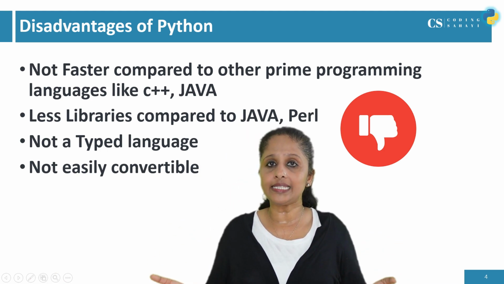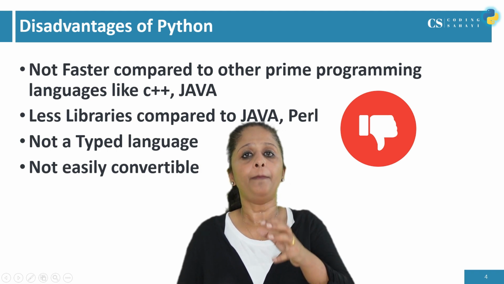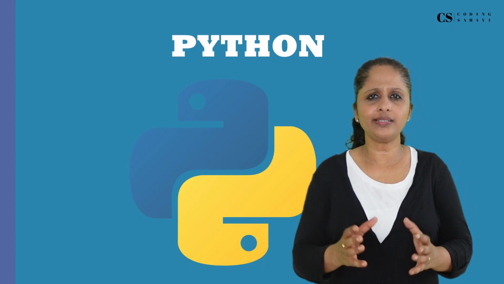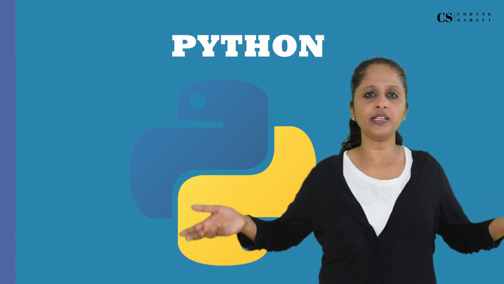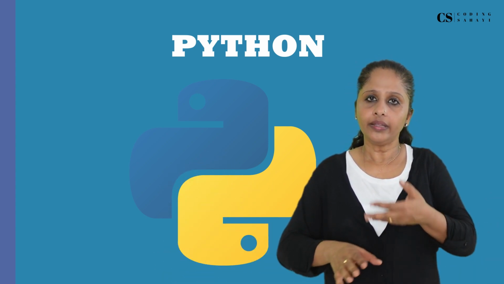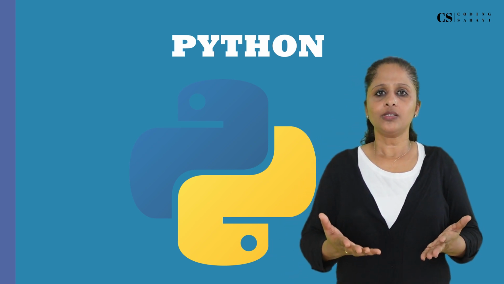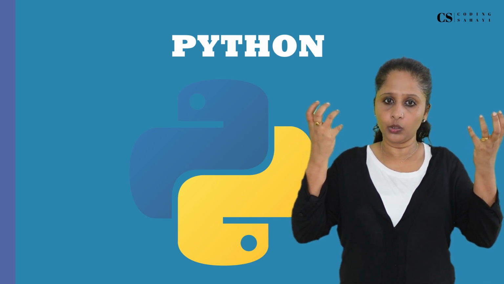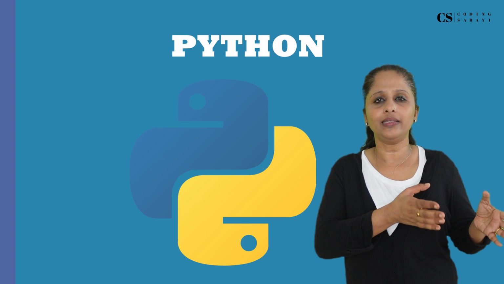So these are the disadvantages of Python. Python is not faster compared to C++ and Java. It is not convertible. It is not a typed language. These are all good features of a programming language, but they are not there for Python that much.